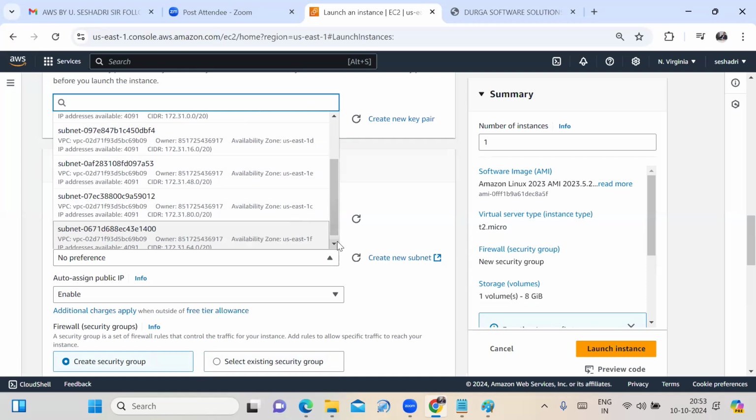Total six availability zones are there. The highest number of availability zones in AWS is in the North Virginia region.